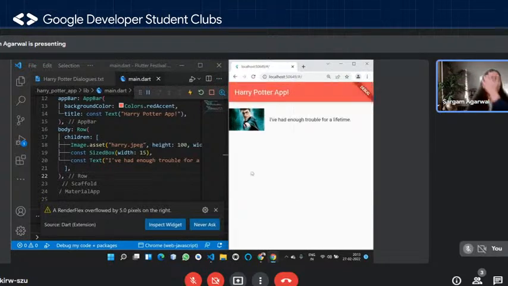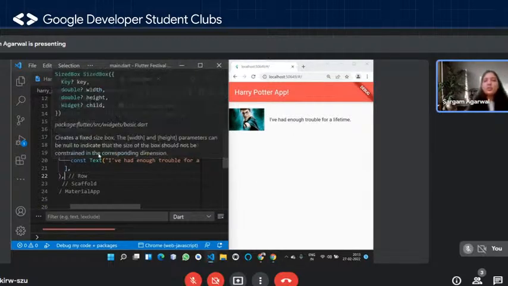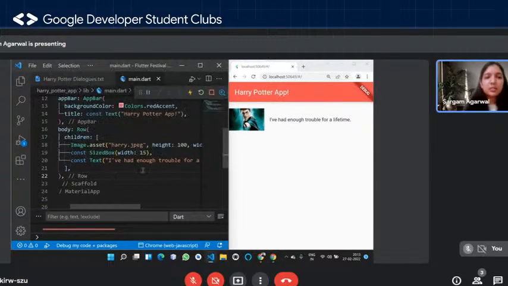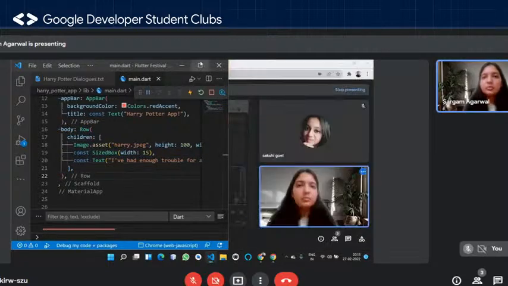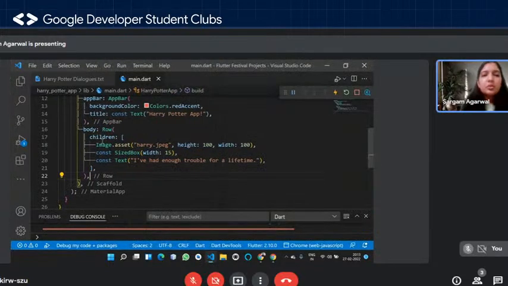But obviously we want more characters. So what we can do is we can simply copy and paste this particular piece of code again and again. So what I'm saying is, let me just remove this and get this, right? We can basically copy this particular piece of code and paste it again, right? Three times, one for Harry, one for Hermione, and then one for Ron, right? But we have to render this in a column, right? And body takes only one widget. So we will have to wrap it around a column, right?